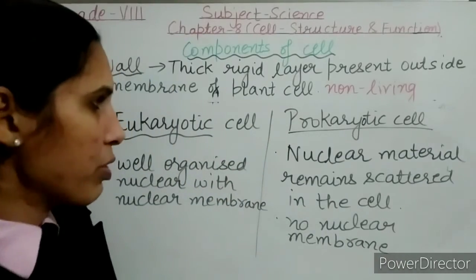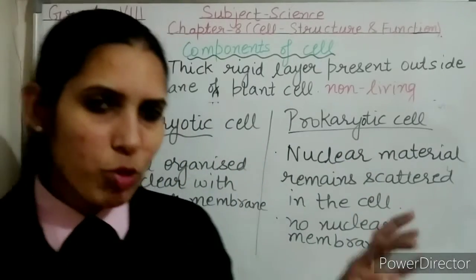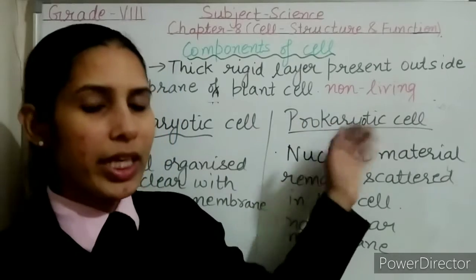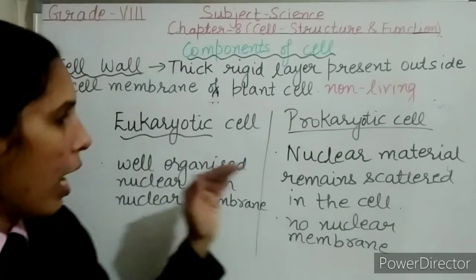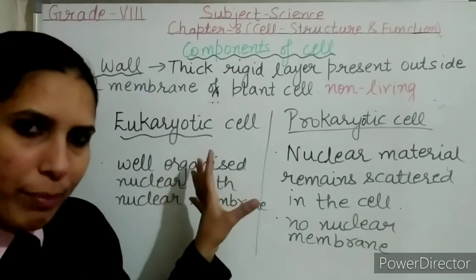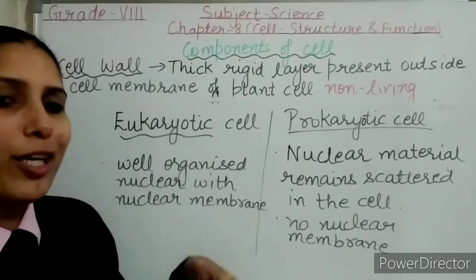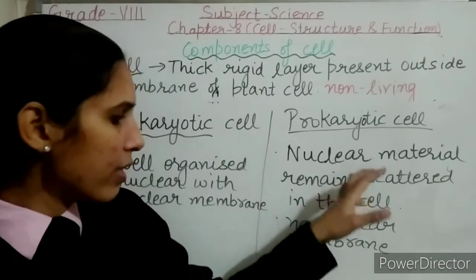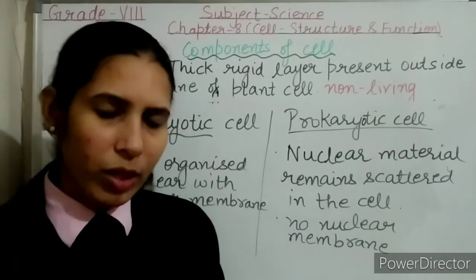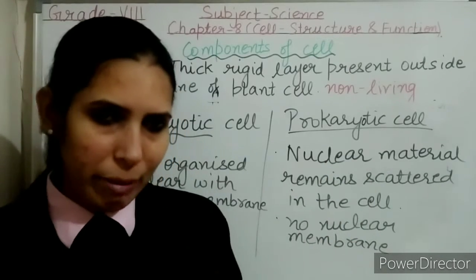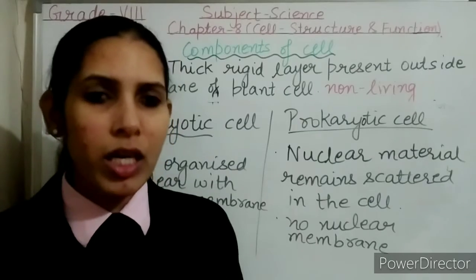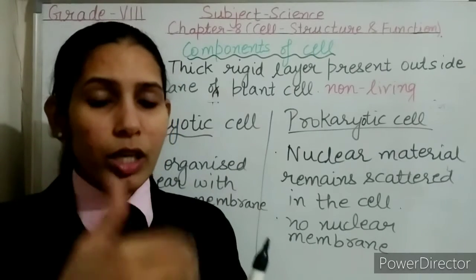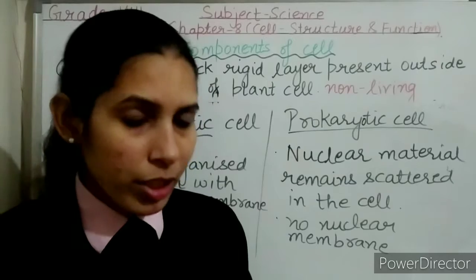Then what are the examples of such types of cells? The organisms which carry prokaryotic cells are known as prokaryotes, and the organisms that have eukaryotic cells are known as eukaryotes. So the prokaryotic cells have no nuclear membrane. Now you have understood what the nuclear membrane is. The nuclear membrane is the membrane which separates the nucleus from the cytoplasm.